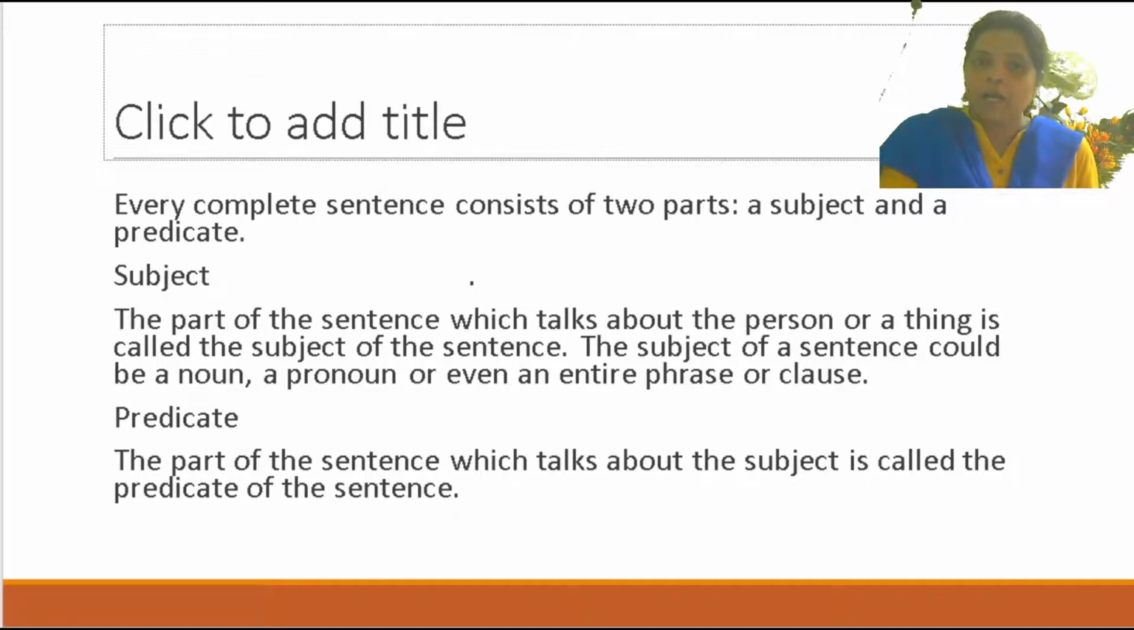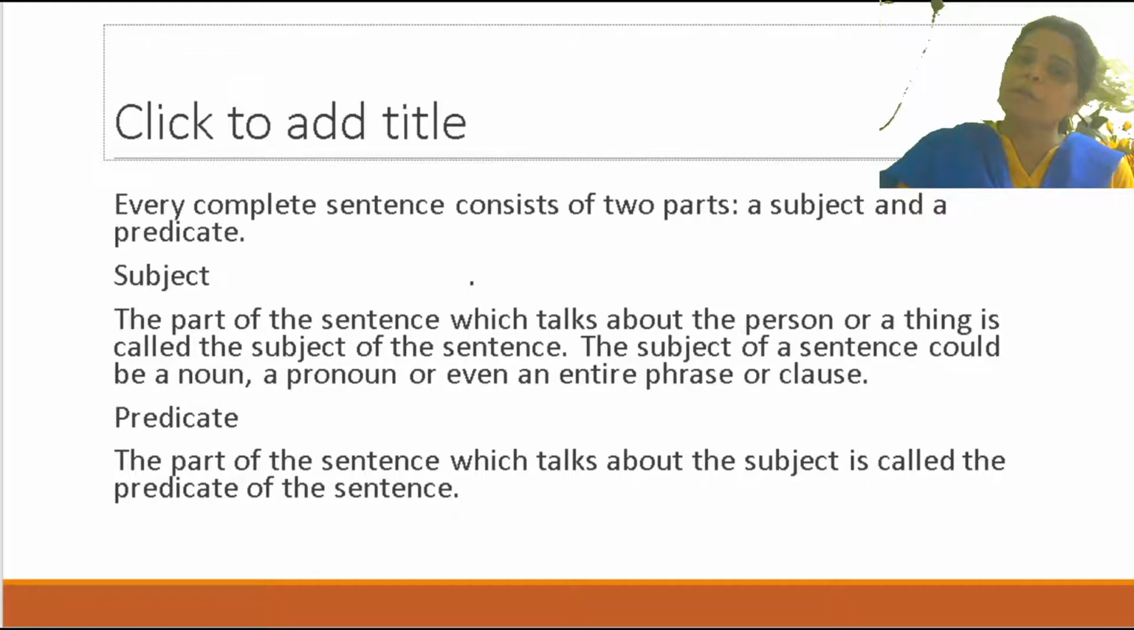Clear? And the subject of a sentence could be a noun, could be a pronoun, or even an entire phrase or clause. Is that clear? Clear about subject? Now I am coming to predicate. The part of a sentence which talks about the subject is called the predicate of the sentence. That means predicate का काम क्या है? Predicate talks about the subject.